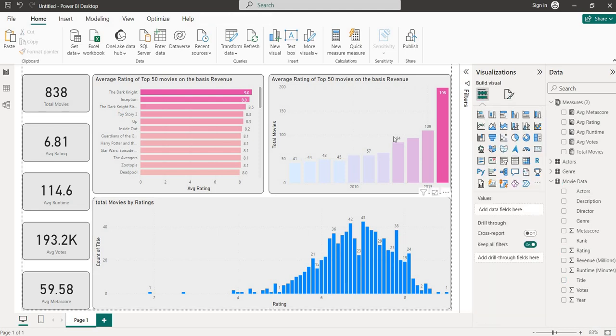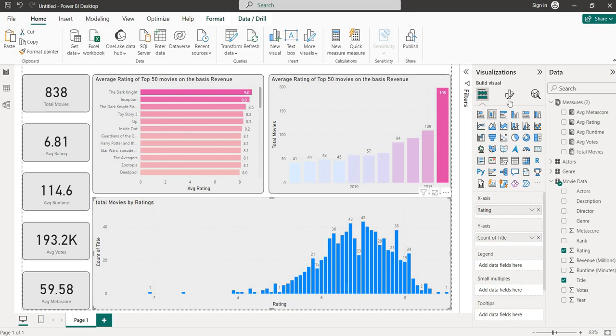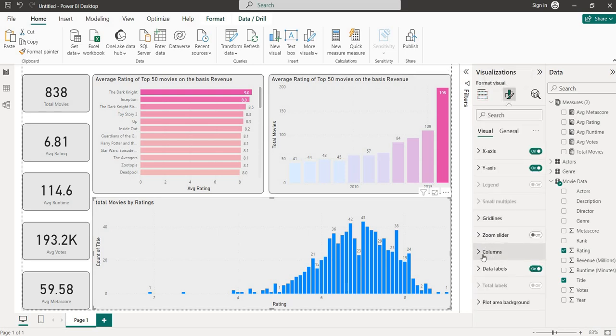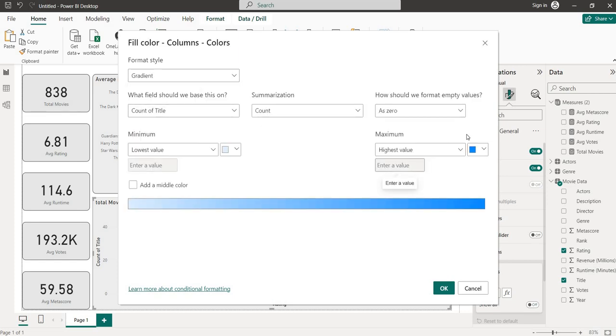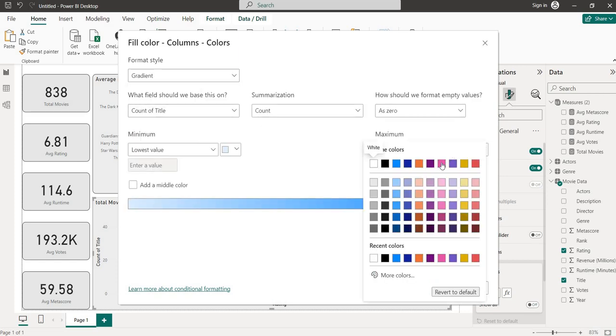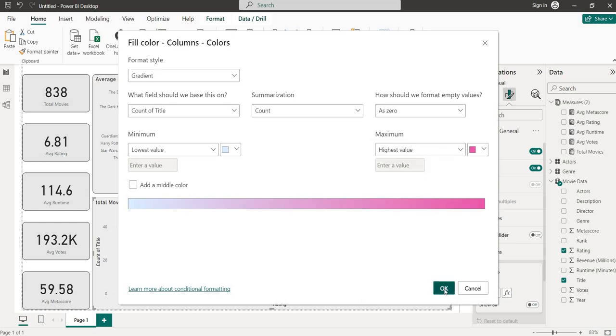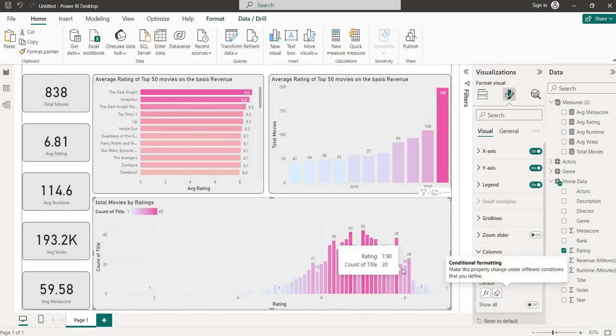Now we can apply the same color here too, a gradient. Not gradient descent, sorry, that's a machine learning thing. It's a gradient format style. Sorry for that. Okay, we can do it like this also. So you can see, perfect. The maximum number of movies has a darker shade, that is 43. So like that we can do it.